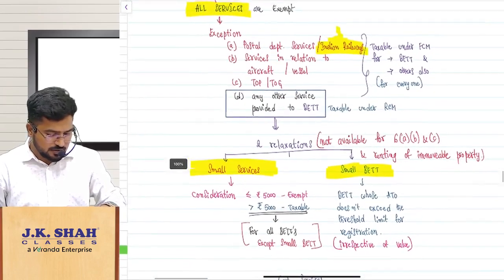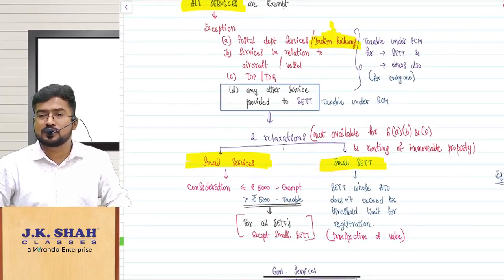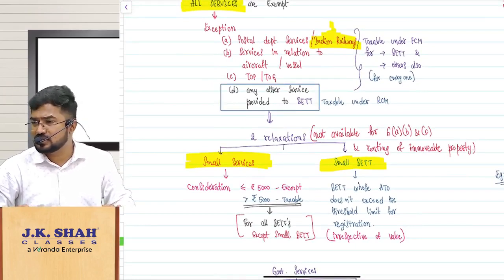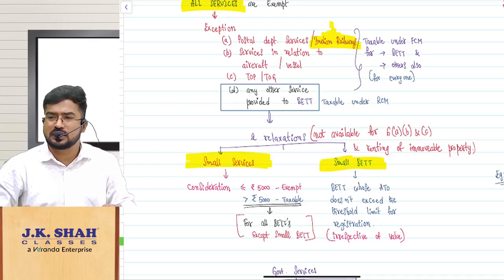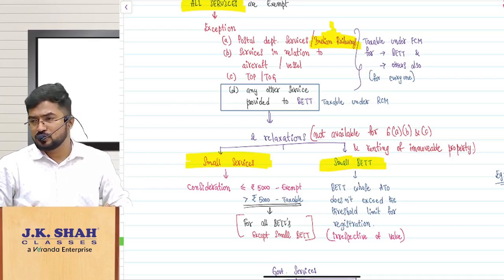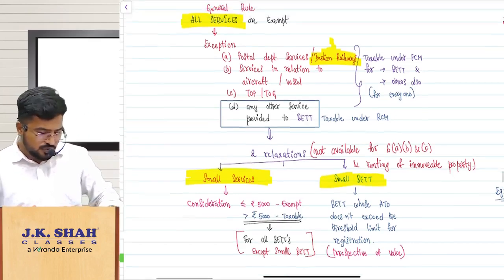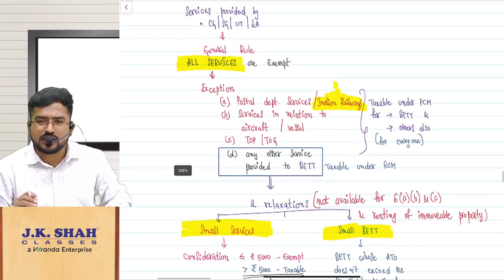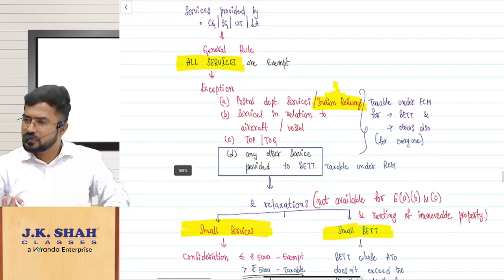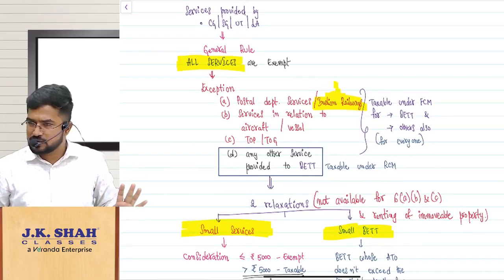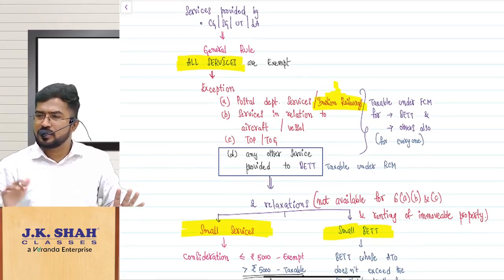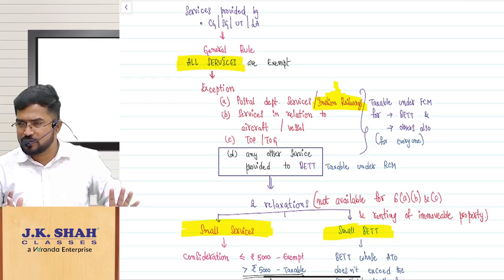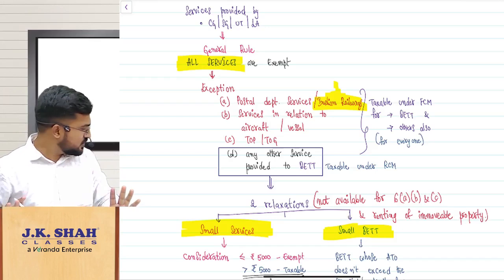So hope you remember this flowchart. You remember that small bit, small services, relaxation 5,000, small business entity who is not even liable for registration. Go through your classroom notes, please. Okay. So nothing major amendment, I repeat, nothing major amendment. The only thing is they have just added the word Indian Railways to this entry. Clear? So this amendment happened in exemptions also. So parallel amendment happened in RCM also. Am I clear? Shall I continue? Everybody understood this?